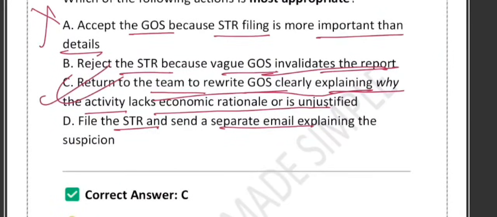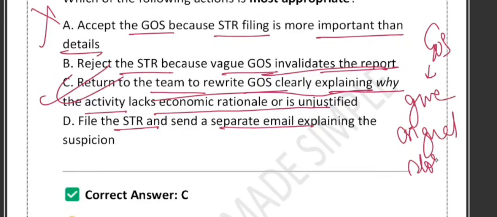Option A is wrong because it says accept a vague GOS. Filing quickly is important, but filing properly is more important. That's why this is wrong. Now the final answer: GOS means "give original story." This way you can remember it. GOS is the most important part of the STR. It must clearly explain why the activity is suspicious.